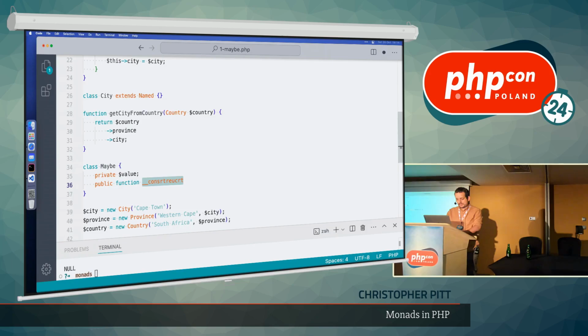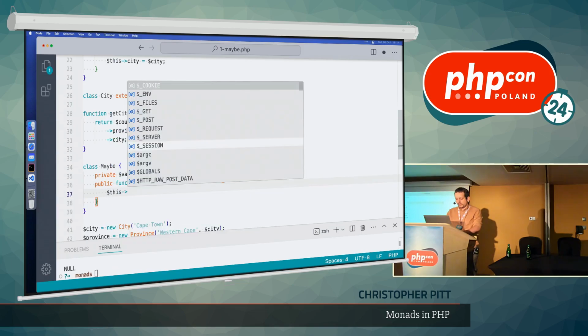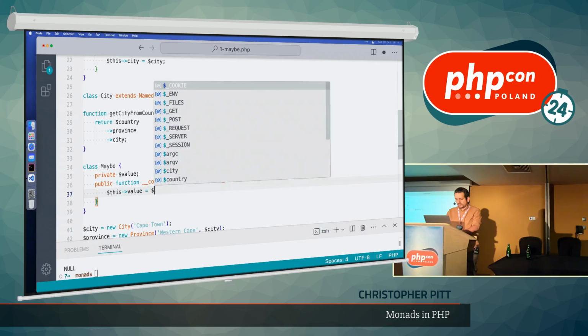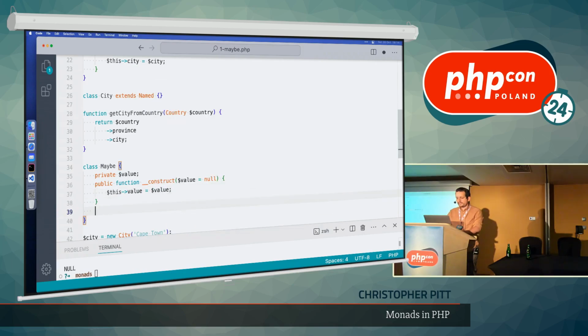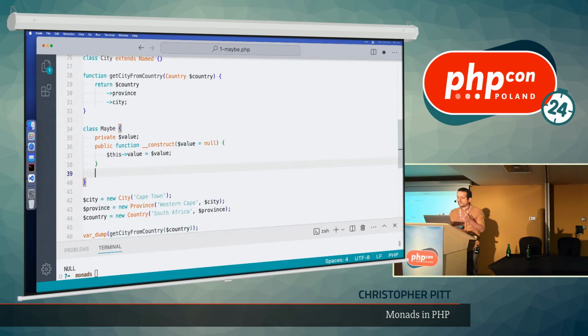Oh, that was really misspelled. Construct, and this can take in a value, but let's say that by default it's allowed to be null, and then because we can't do property promotion here, we'll just have to set this inside the constructor. Okay, so this deals with wrapping the value.